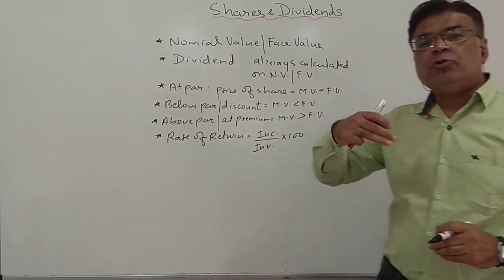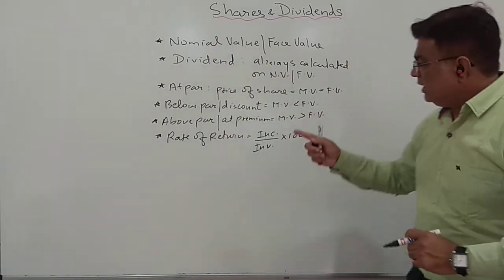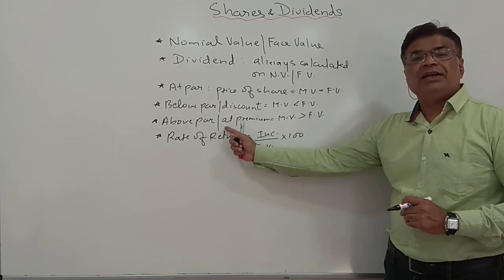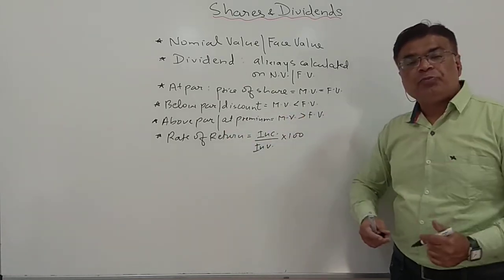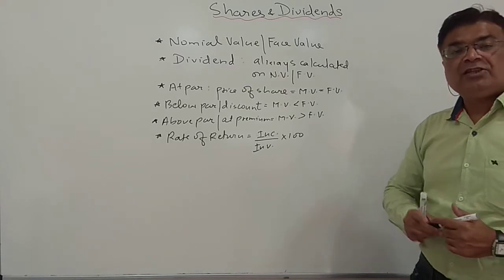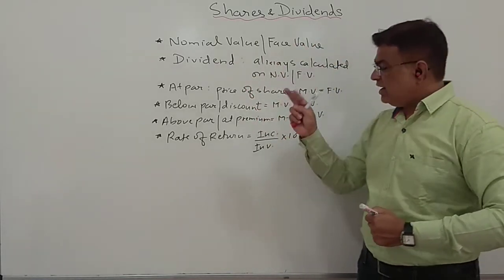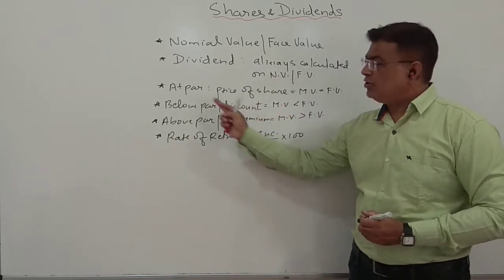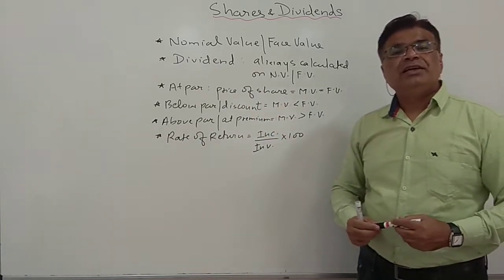The day on which the share opens, at that time, if the market value is more than the face value, then the share is opening at above par or at premium. If it is lesser than the face value on the day of listing, then you can say it is a discount. At par means the market value and the face value are equal.